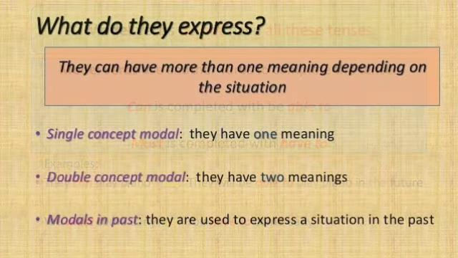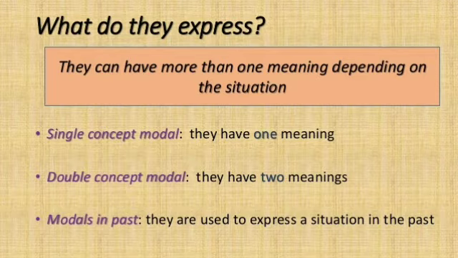Now, let's see what these modals express. They can have more than one meaning depending on the situation. Means the use of modals can have one or more meanings. It depends on the situation of the sentence. First of all, single concept modals have one meaning.